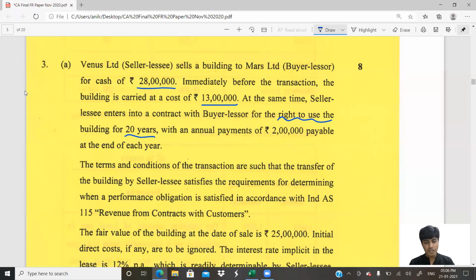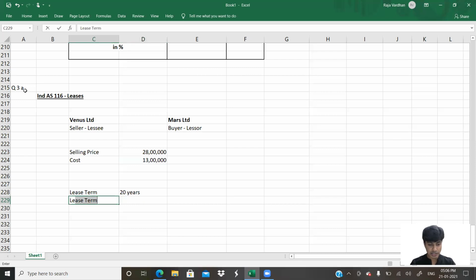Next, what else do you have? With annual payments of 2 lakh payable at the end of each year. So lease rentals. Who will pay lease rentals to whom? Who's taking the asset on lease? Who's the person who's receiving the asset? Venus Limited. So Venus Limited has to pay these lease rentals to Mars Limited. In short, when I told you sale and lease back, I being Venus, you being Mars, I've sold you the asset and taken it back from you on lease. So I'm paying you lease rentals.